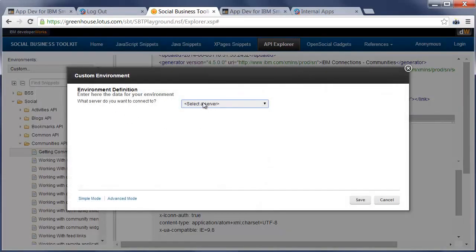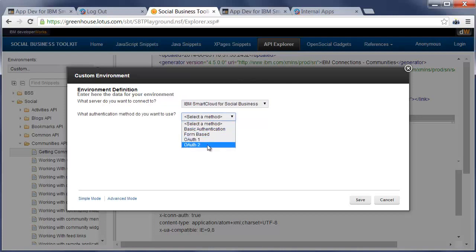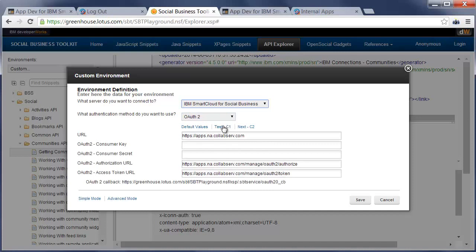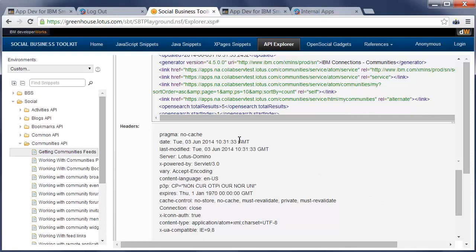So when I choose custom here, I can then select my server, SmartCloud for Social Business. I want to use, let's say, OAuth 2, and I want to use the test environment C1. And here is where you would paste the consumer key and the consumer secret, and here's also where you can get the callback URL. And that's pretty much all you need to do. Once you have done that, you can choose your environment here, and then you get prompted for your credentials for your own test users in your own test organization.